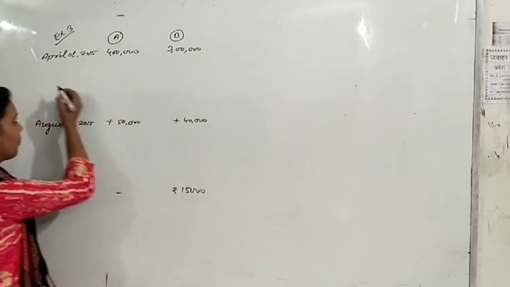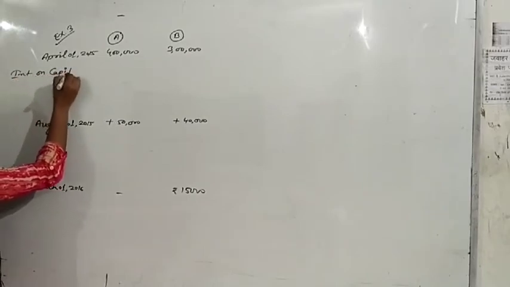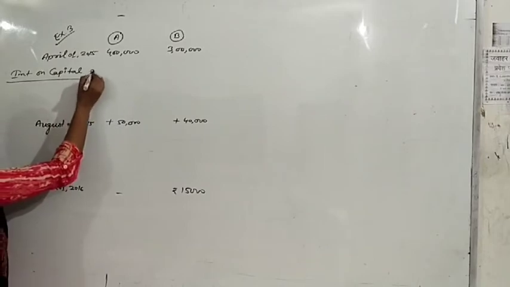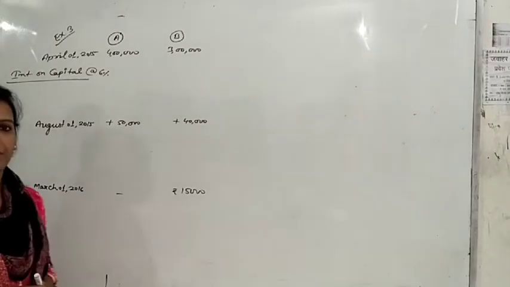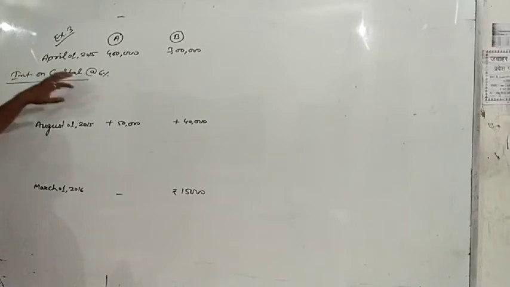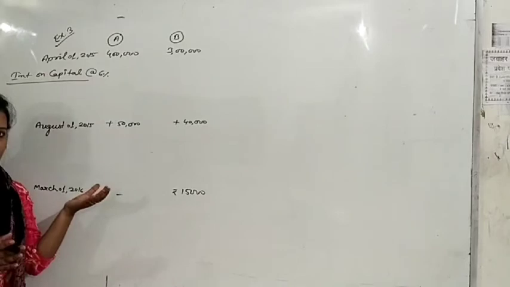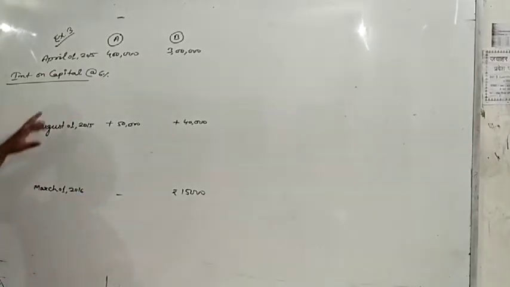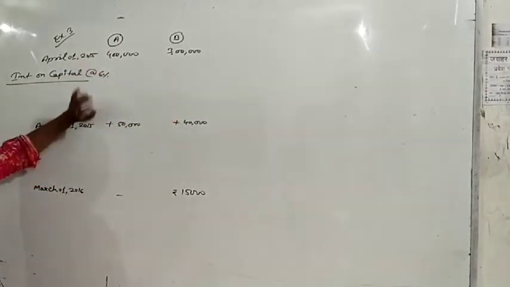What you have to do? Compute interest on capitals at the rate of 6% for the year ending 31st March 2016. So first of all, check that 1st April is the first date. 4 lakh is the capital of A on 1st April and 3 lakh is the capital of B on 1st April.